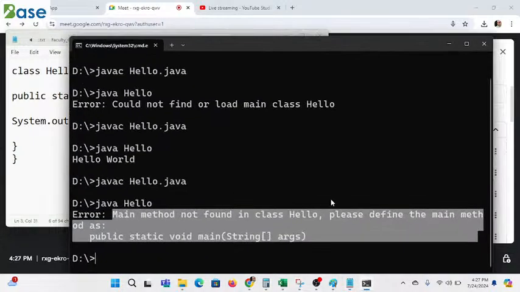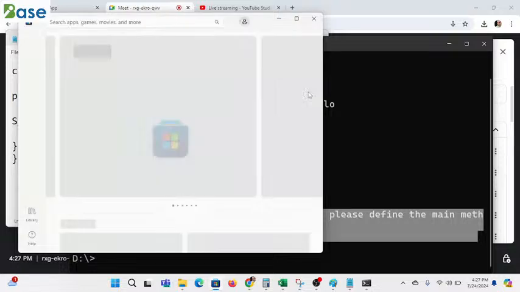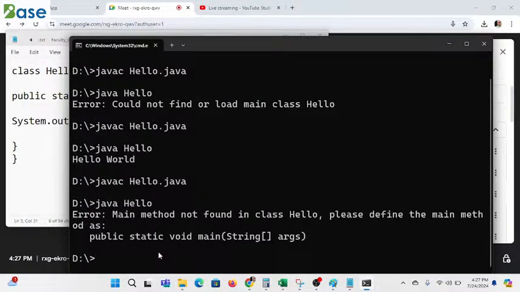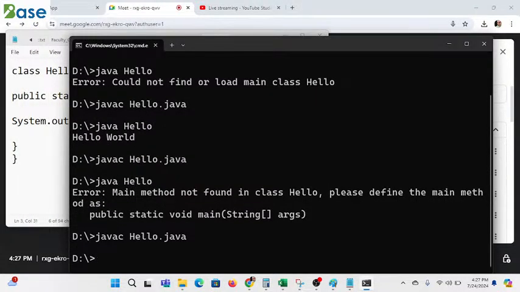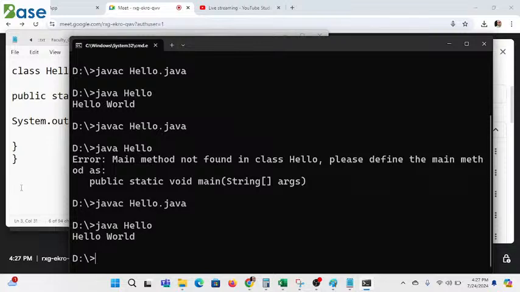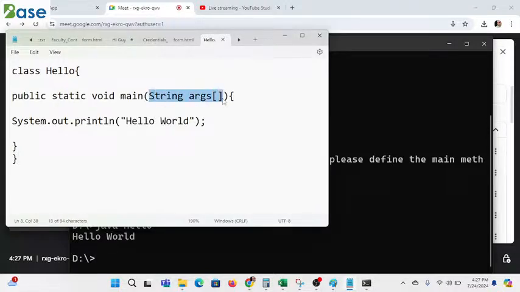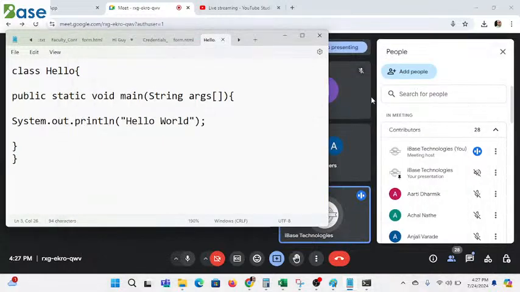See, JVM always starts the execution from the main method. Keep this in mind. So it always needs the string type array as an input to the main method. We can't go without the string type. If I pass integer here, it definitely won't cause a compile error. Why won't it cause a compile error? Because the compiler says that I just want a proper method. The compiler will not check whether the main method contains an integer argument or a string argument. That is not the duty of the compiler. That is the duty of the JVM.